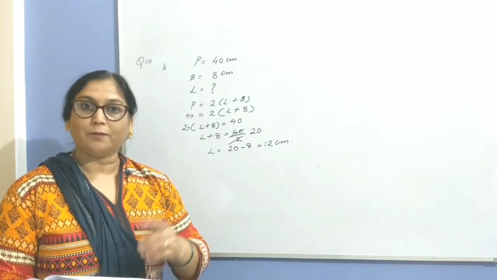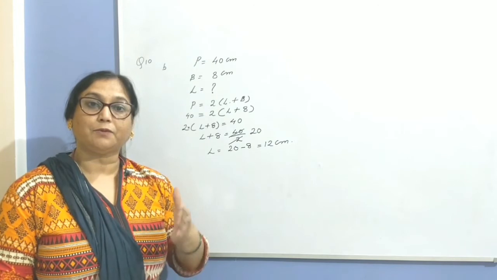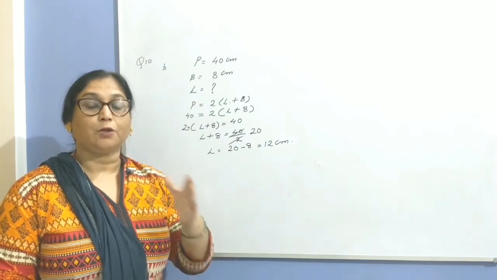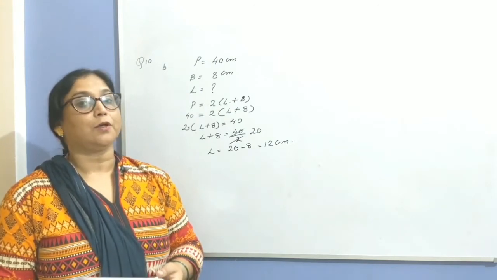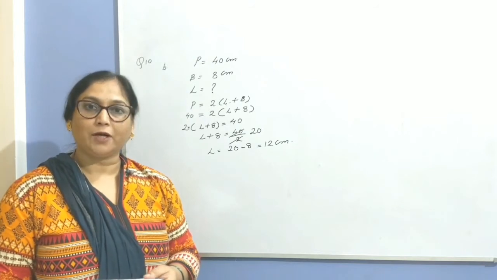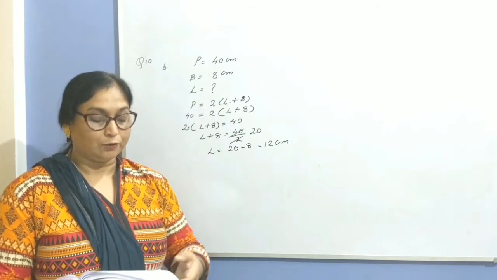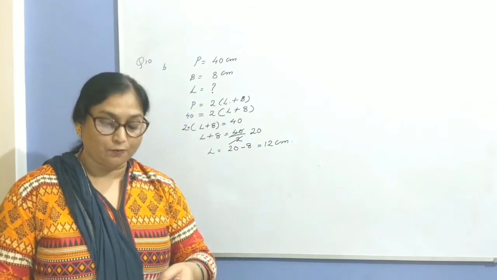So perimeter of square means 4 into side. 4 into side means 4 into 50 centimeter. So when you calculate, it is equal to 200 centimeter. And when you convert to meter, it is 2 meter. So question number 11 will be your homework sums.